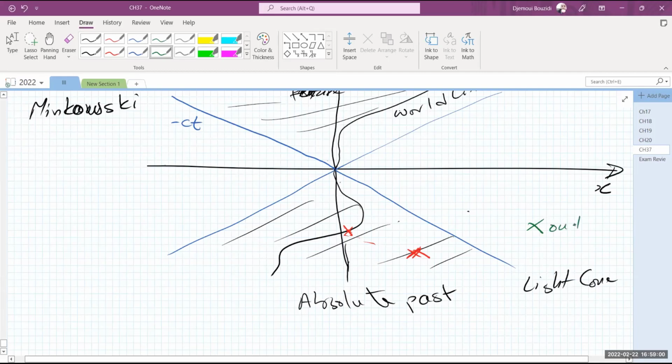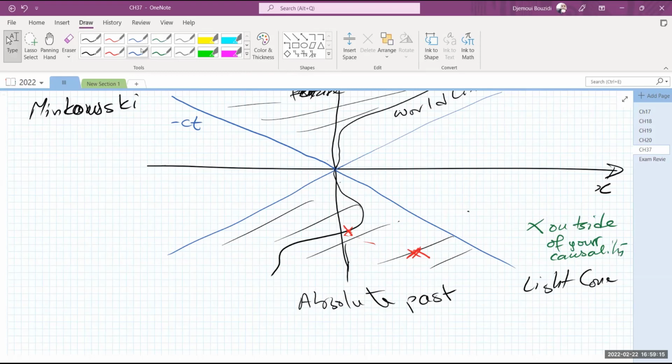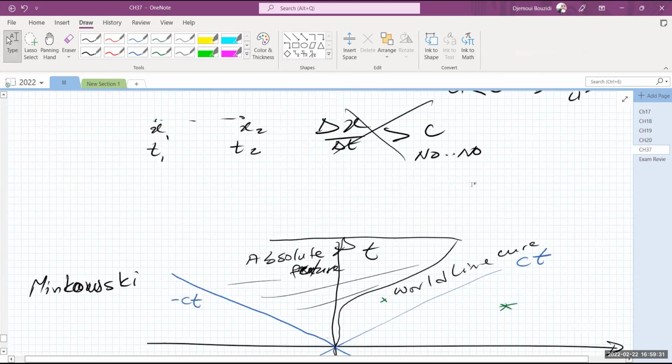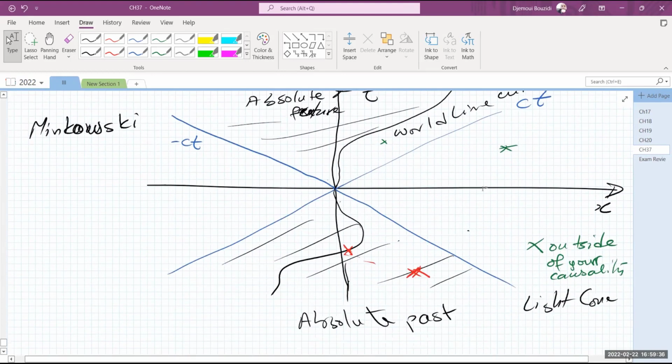This is outside of your cone, outside of your causality region. It cannot cause you anything, okay, harm or good or anything like that. Same thing. You cannot cause them any harm. Anybody in this region is outside of your zone of influence. Anybody in here, you could potentially do anything you would want to from this point on. You guys understand this? So this is basically the Minkowski representation of this whole thing, okay? Does this graphic make sense to you guys?